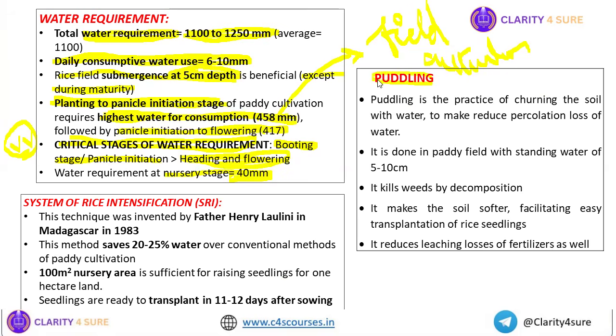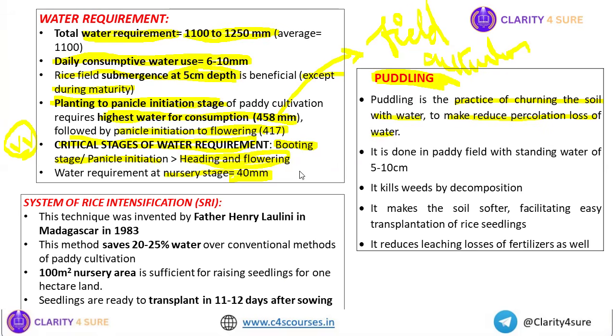Puddling, you know, it is what? It's a field preparation of rice, isn't it? Main field preparation of rice consists of puddling. So what is puddling? It is the practice of churning the soil with water. Why? So as to reduce percolation, loss of water.